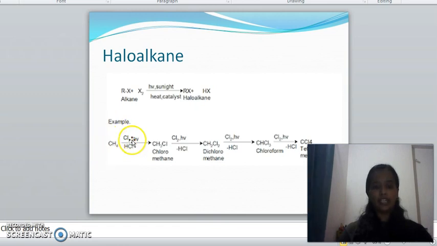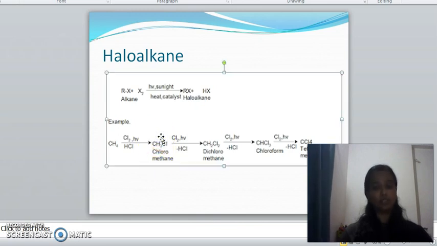So CH4 is an alkane. When it loses one hydrogen atom, it becomes CH3, which is called alkyl, or methyl, and the halogen atom is here, so it is called methyl chloride, or otherwise alkyl halide. That is how haloalkane gets the name alkyl halide. From one alkane, one hydrogen atom is replaced by a halogen atom. It becomes alkyl halide, otherwise called haloalkane.